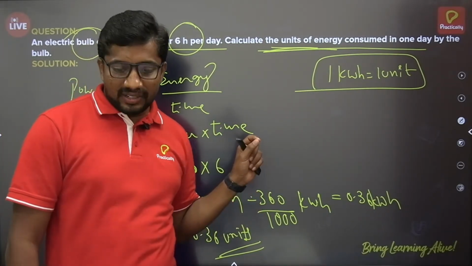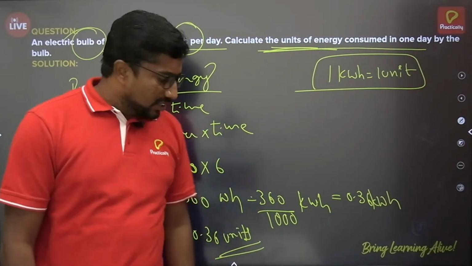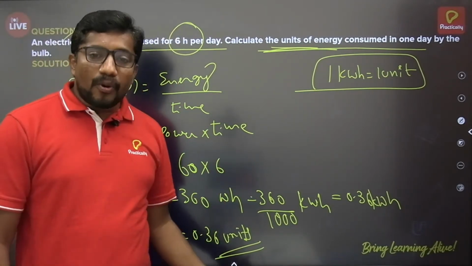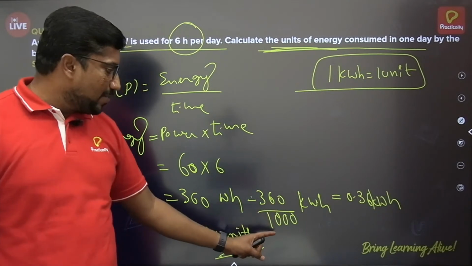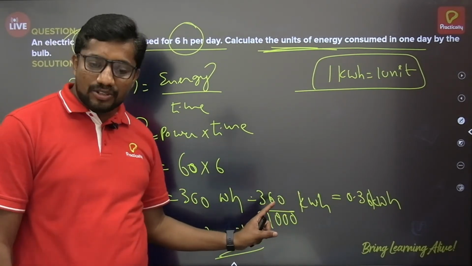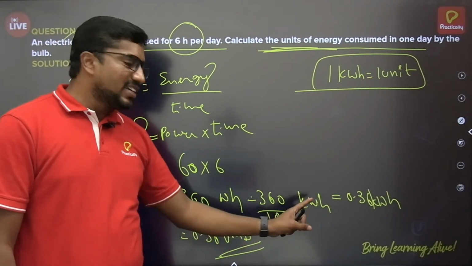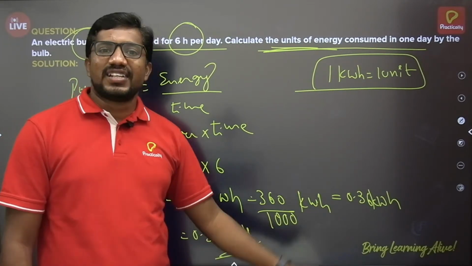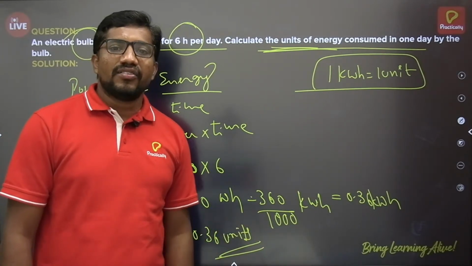So be careful. Yeah. So it's not 360, it is 0.36. Okay. Since 360 by 1000 will be having 1, 2, 3 decimals, you have to shift. Sona, it is 0.36 kilowatt hour, nothing but 0.36 units. Okay, Sona, fine.